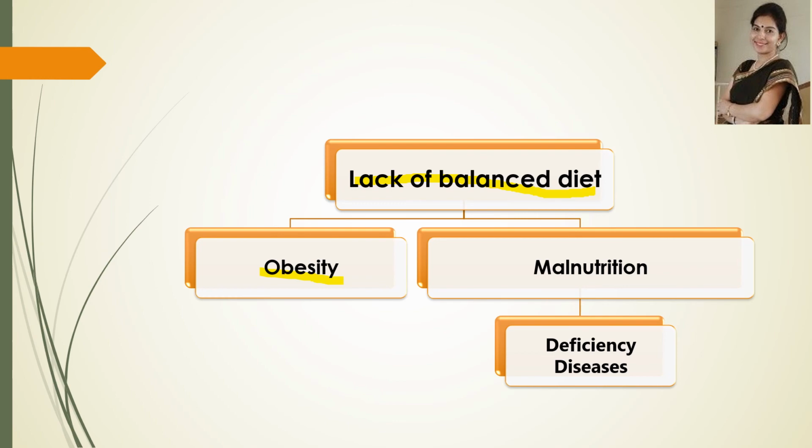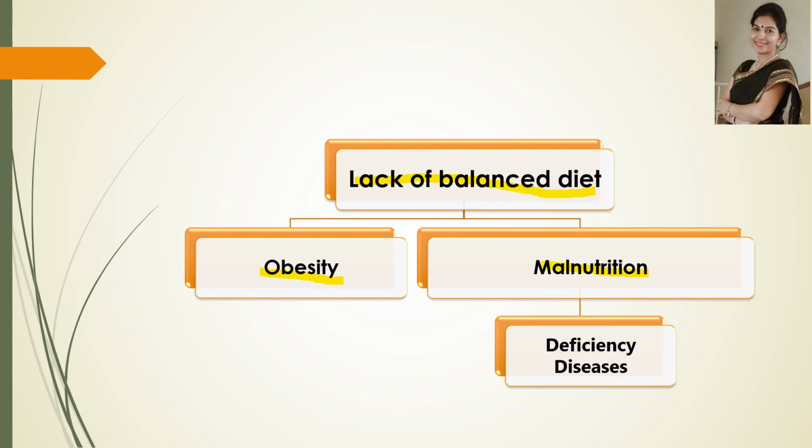Similarly, if excess of fat leads to obesity, then deficiency of certain nutrients in food leads to malnutrition. When our diet is deficient in a nutrient, then it leads to malnutrition.